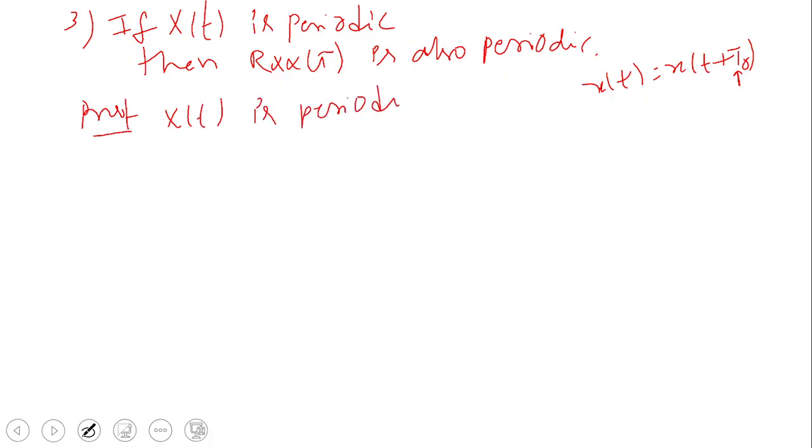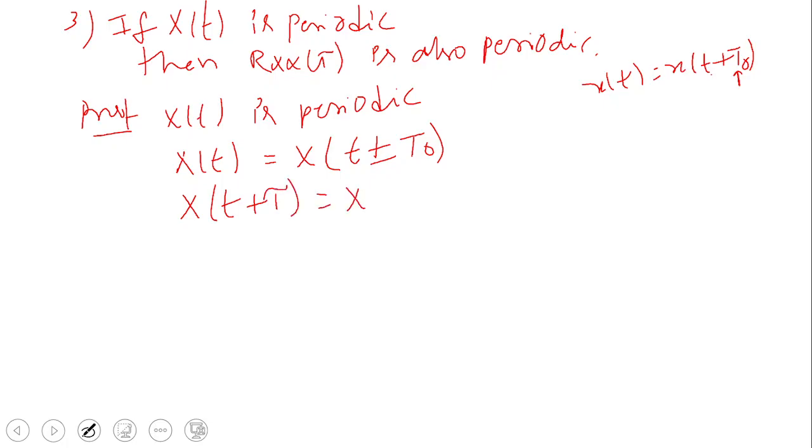Then what is the condition we need to write? x of t is equal to x of t plus or minus t naught. So x of t plus tau is equal to x of t plus tau plus or minus t naught.